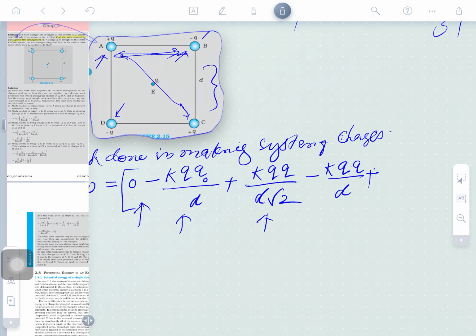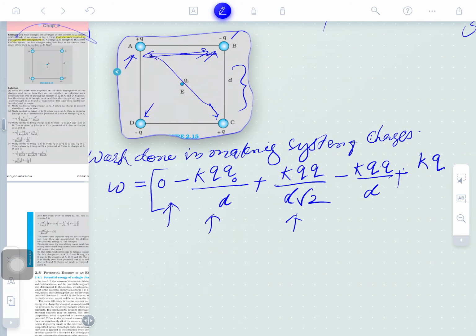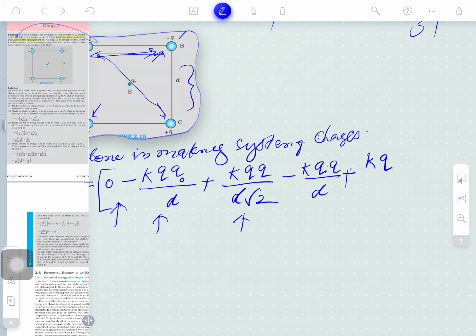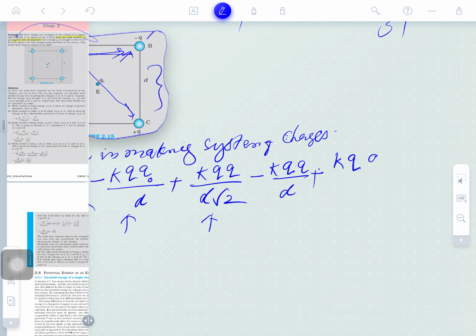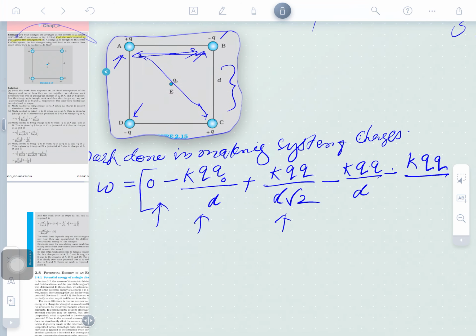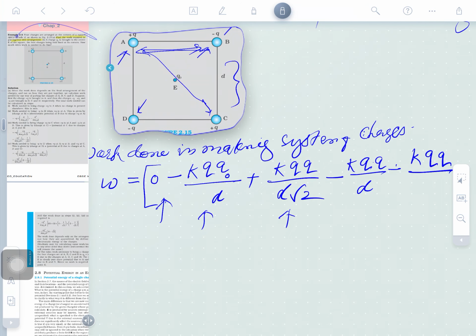The D charge, what will it be? It's Q, the charge of A, and the charge of D, and one of them is negative. So take the negative here. It's negative and it's also negative. Clear? D is being brought here.